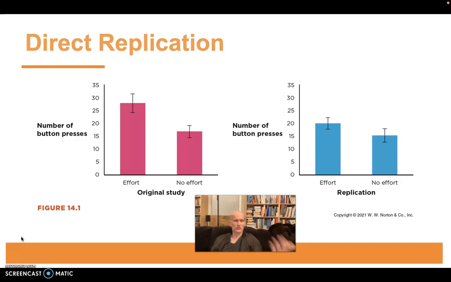Yes, true, but we are now more confident of the original finding. But let's say that the original finding tried to test a theory. We haven't learned anything new about that particular theory. We haven't tested the theory in a new context. So that's what we use conceptual replications for.